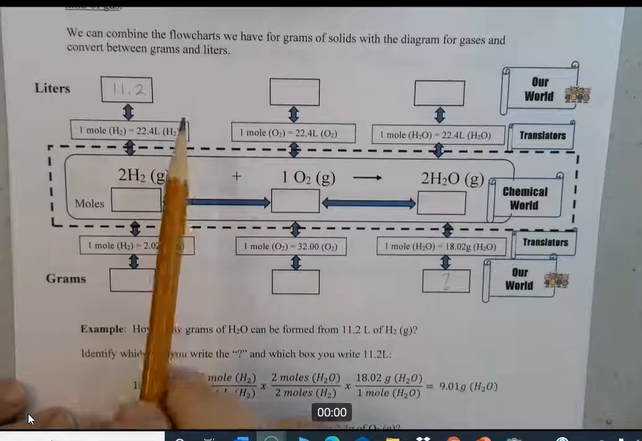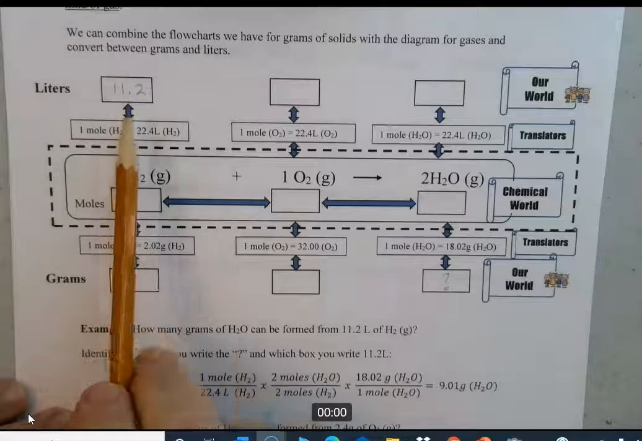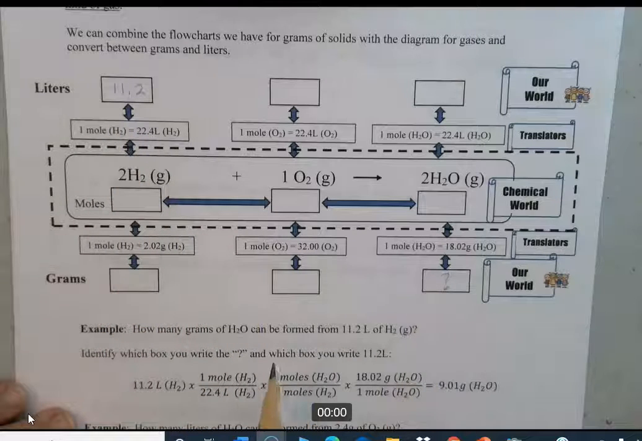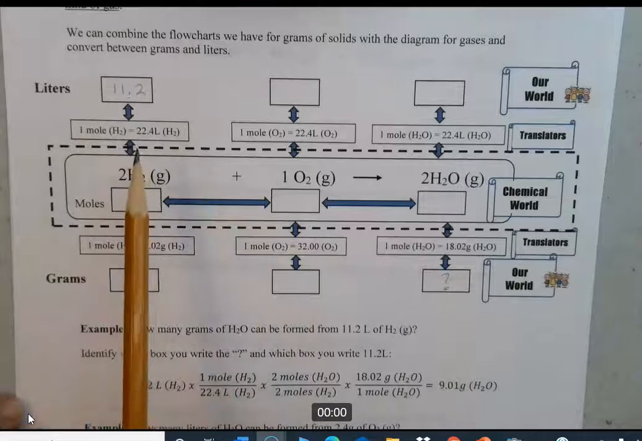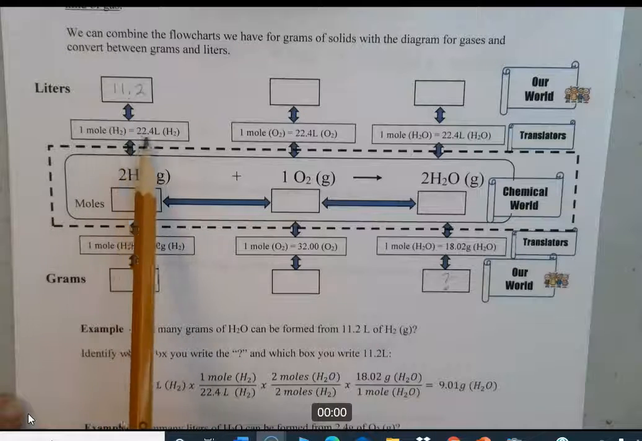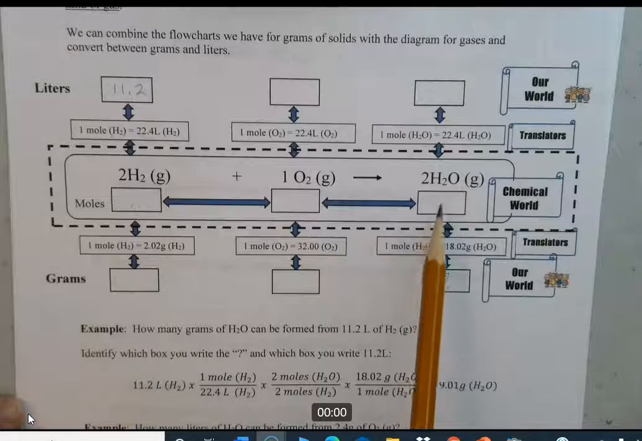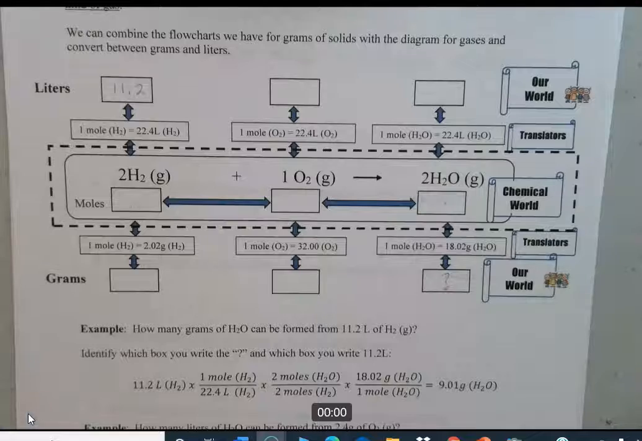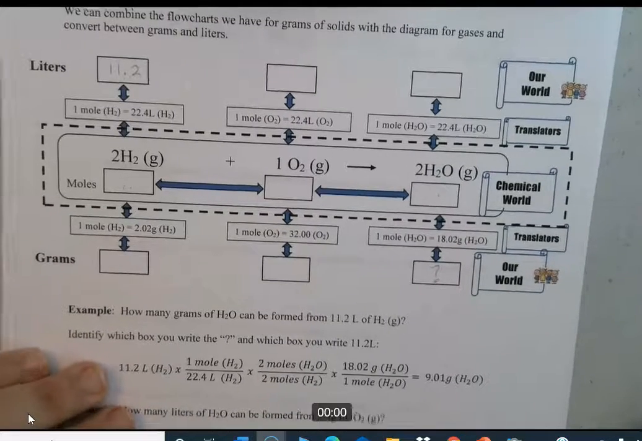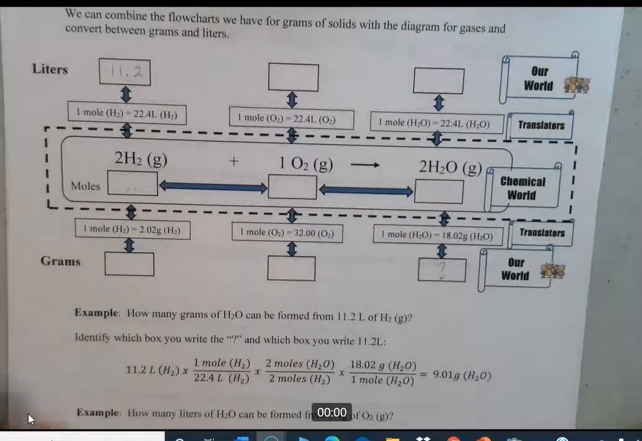So now what is our path to get from what we know, 11.2 liters, down to some unknown number of grams? Well, it's a three-step conversion. We come into the equation using this conversion right here, liters to moles conversion. Then we go across the equation from H2 to O2 in moles. And then we come out of the equation so that we have grams of H2O. And that's demonstrated down here. It's already written out for you.